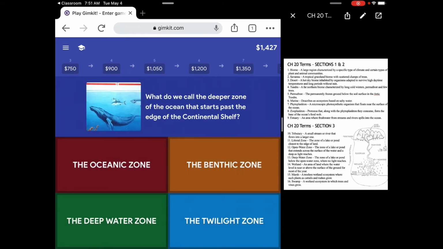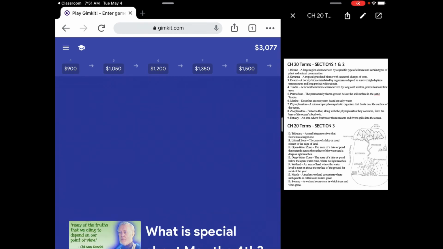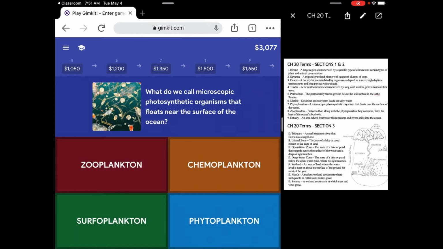What do we call the deeper zone? Starts past the edge of the continental shelf, the oceanic zone. Oh, today is Star Wars Day. May the 4th be with you.